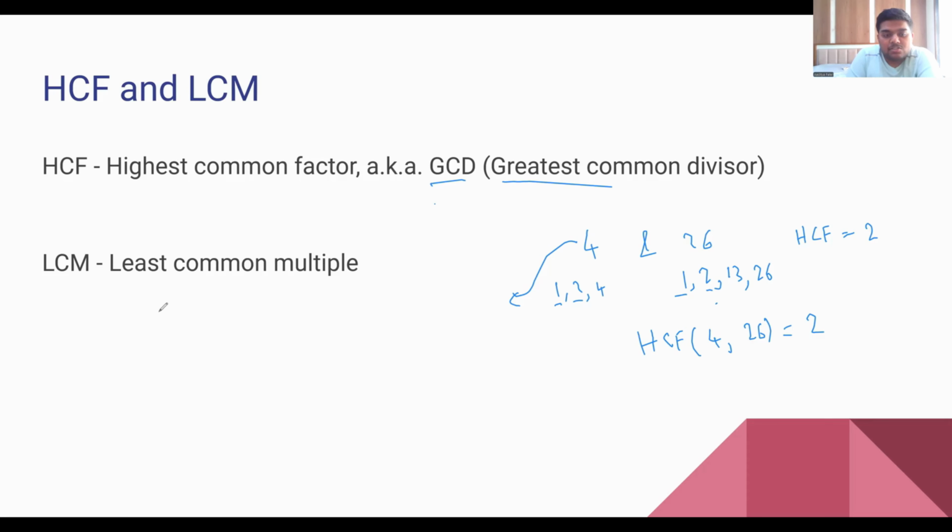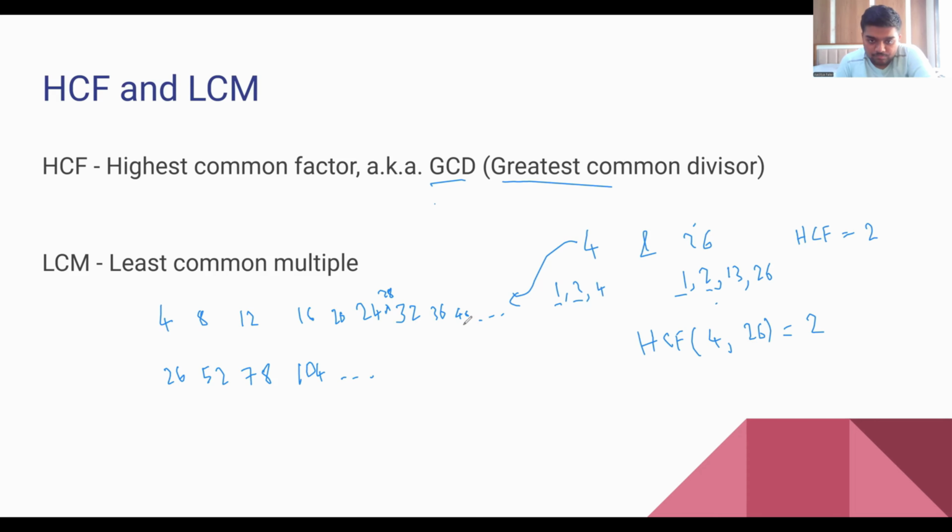So the multiples of 4 are 4, 8, 12, 16, 20, 24, 28, 32, 36, 40, and so on. And the multiples of 26 are 26, 52, 78, 104, and so on.